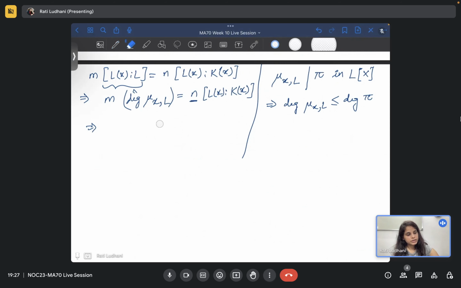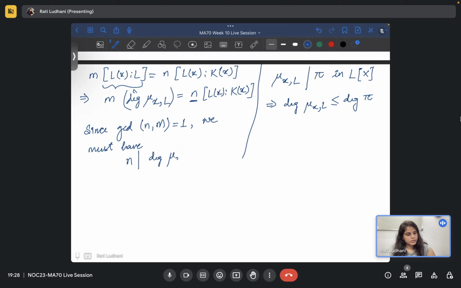Now why I'm saying that, since GCD of n and m is 1, now we have that requirement. Since GCD of n and m is 1, we must have n should divide the degree of mu xL, because these two terms are the same. So n has to divide either m or this part. Since there is no factor common between m and n, n itself has to divide the degree of mu xL, right?